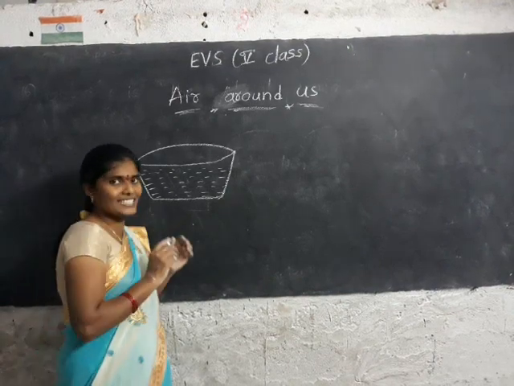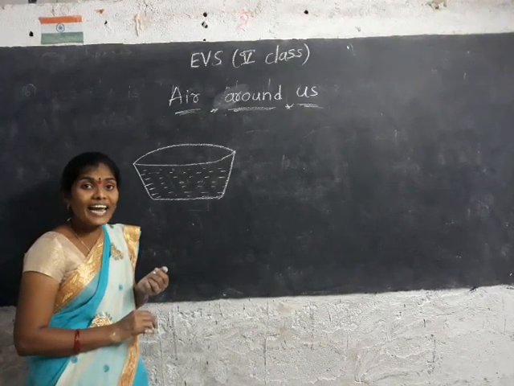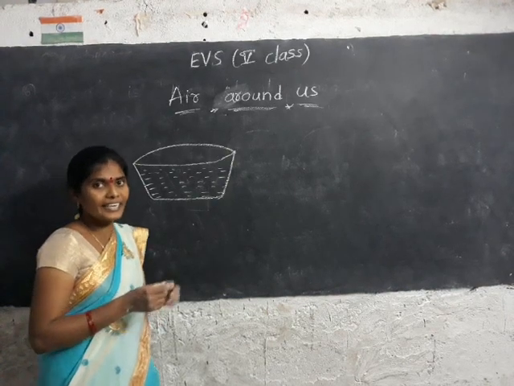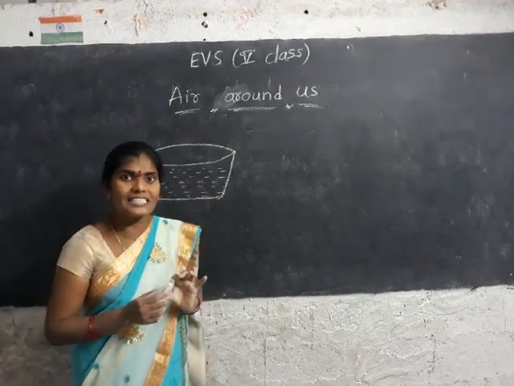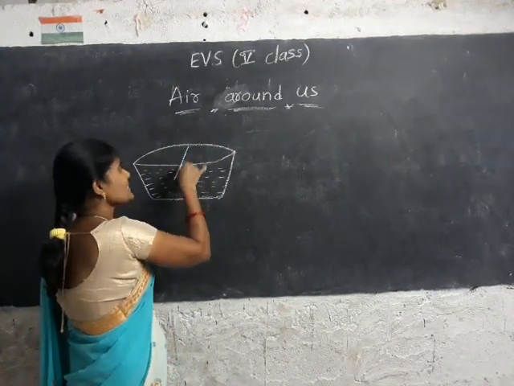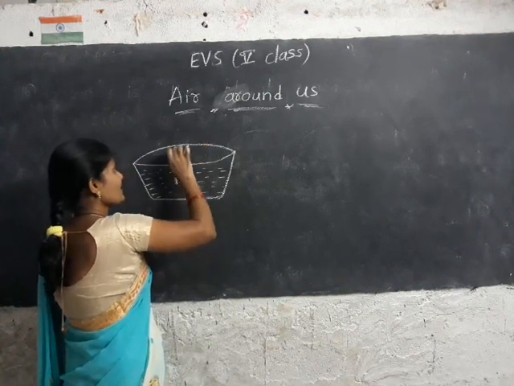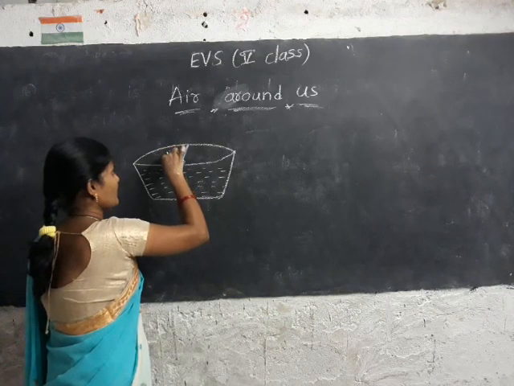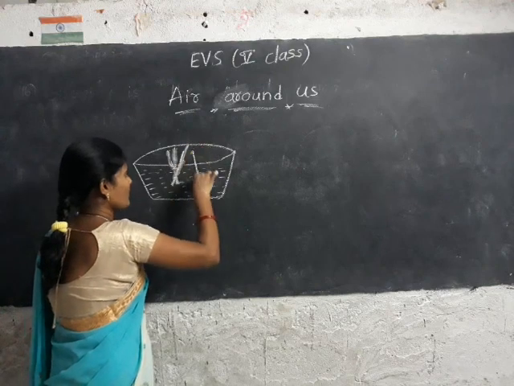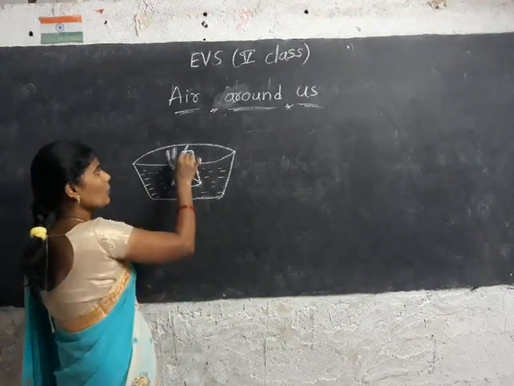Then take a glass. Take an empty glass. Okay? And take an empty glass and keep that glass straightly in the bowl.